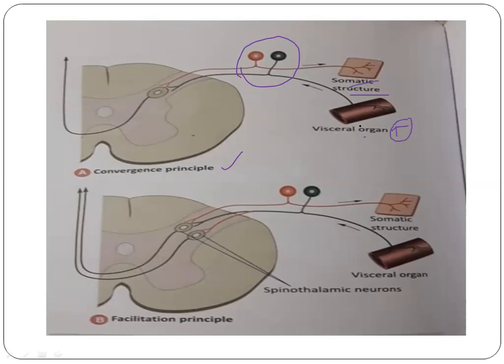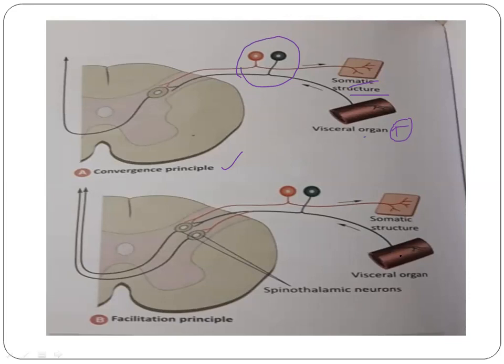So the pain from the visceral organ can be misinterpreted to be from the somatic structure, and the pain is referred to the somatic structure. So this is regarding the convergence principle of referred pain. Next, moving on to the facilitation principle.